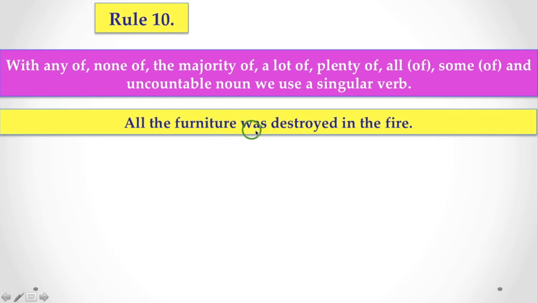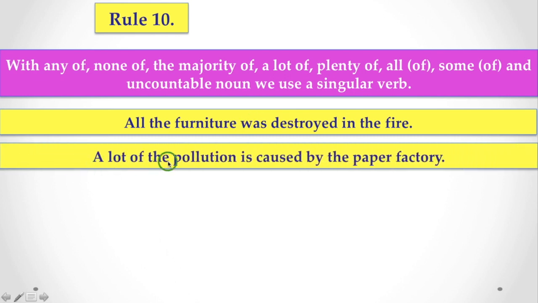All the furniture was destroyed in the fire. Here you find all the furniture. Furniture is an uncountable noun, so we have to use was instead of were. So if all is used, or any or none is used with an uncountable noun, we have to use a singular verb. More example: a lot of the pollution is caused by paper factories. Here, a lot of the pollution again is an uncountable noun. So with that uncountable noun, we have to use a singular verb.